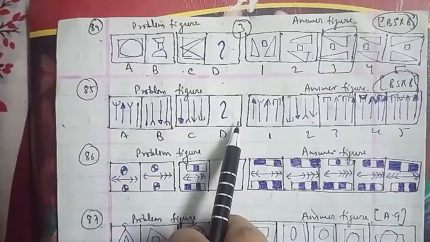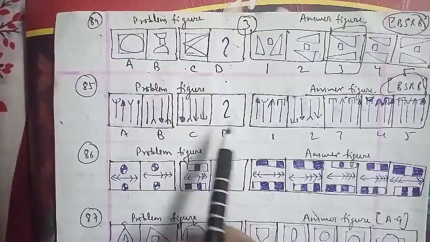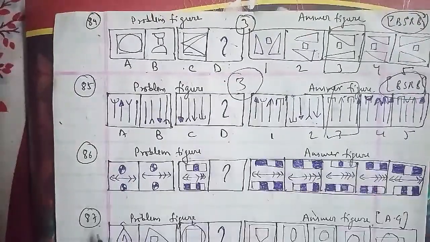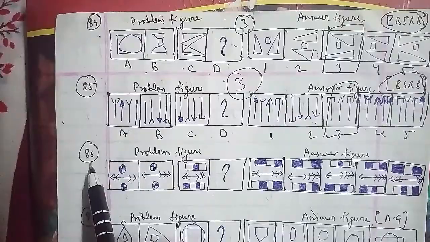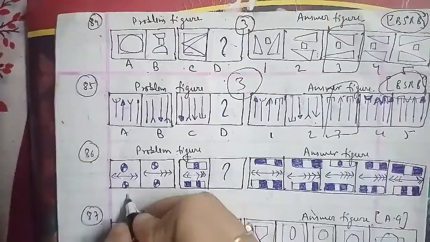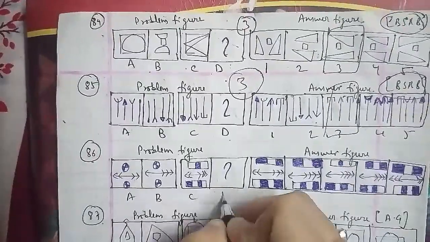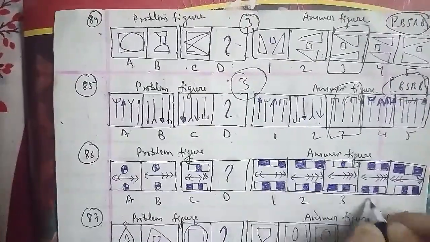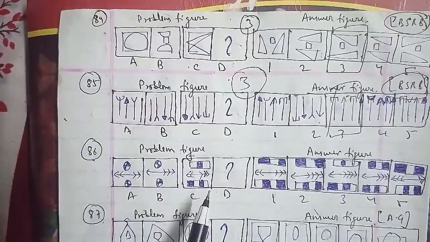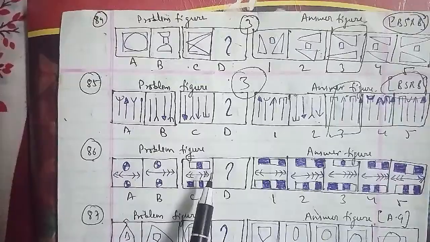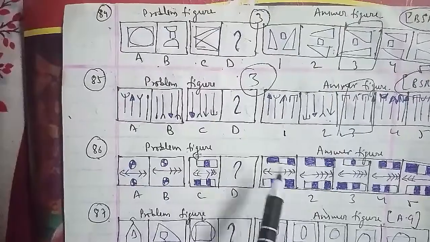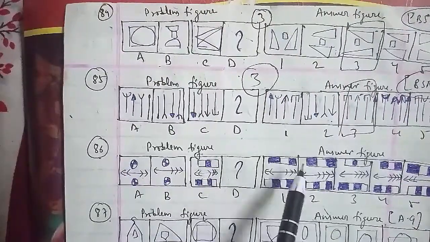Let's go ahead with the 86th question of the session. Here are the problem figures and the answer figures, named A, B, C, D, 1, 2, 3, 4 and 5 respectively. In this case, in the upper and the lower figure, the white portion becomes black while the black portion becomes white. In the central arrow, one of the arrowheads moves from the left hand side to the right hand side. So the missing figure D, the second figure, will be the right answer for the question as well.